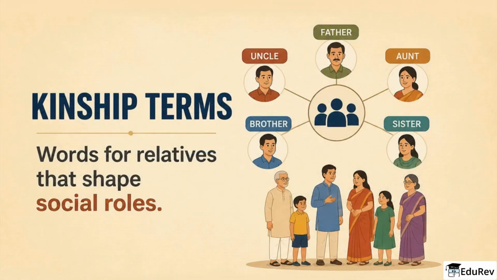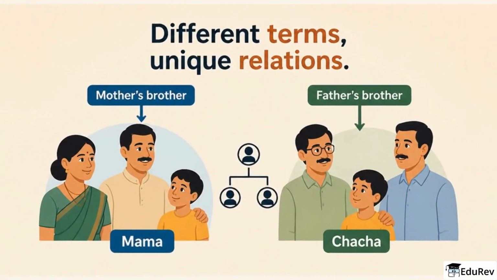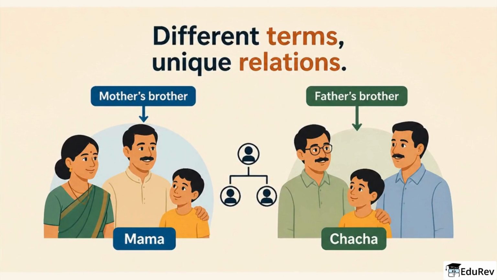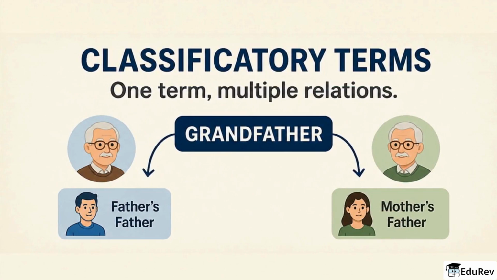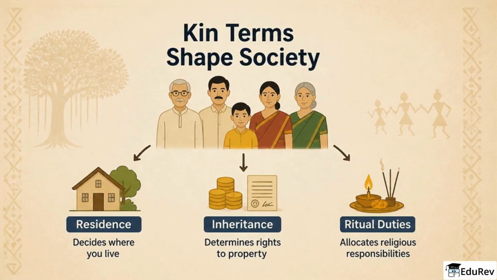Kinship terms are the words people use for relatives, and they shape social roles. Descriptive terms give a unique label to each relation, like calling a mother's brother mama and a father's brother chacha. Classificatory terms group different relations under one label, like using grandfather for both the father's father and the mother's father. Who you call by a specific kin term can decide residence, inheritance claims, and ritual duties. So terminology matters for social order.